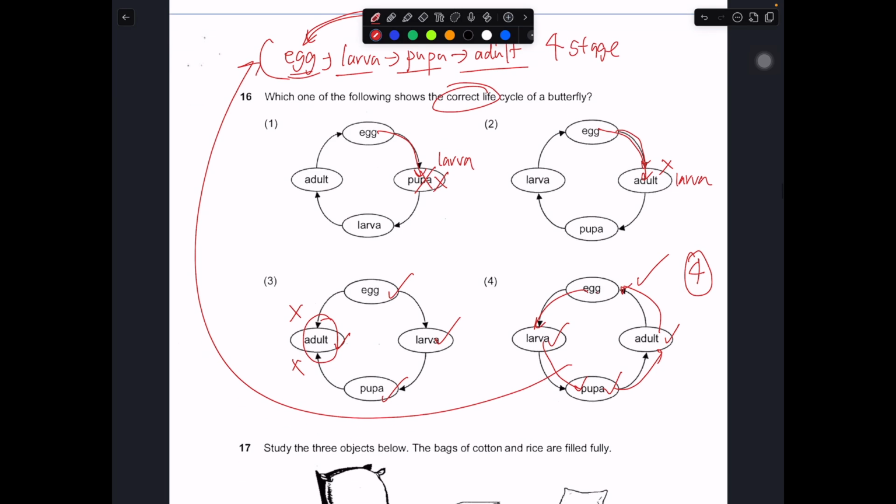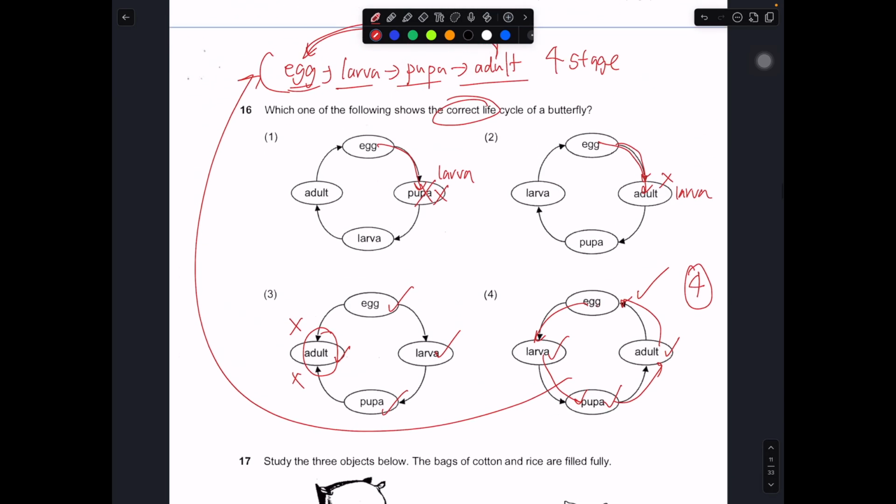In this part, you can see that 3 is very tricky if you did not see this arrow correctly, which is the egg pointing to the adult and the pupa pointing to the adult as well. So this part is wrong, very tricky. I know some students may have chosen number 3 because they were analyzing 1 and 2, and they already know 1 and 2 are out. So when they look at 3, it seems that everything falls into place, but they forget to consider the directionality of the arrow, which is an important part when we are choosing the correct life cycle. Okay, so for this, 16 is 4.